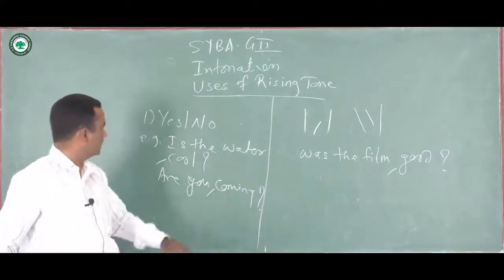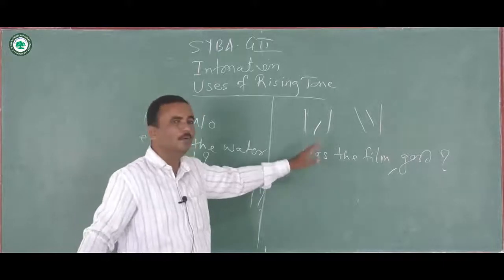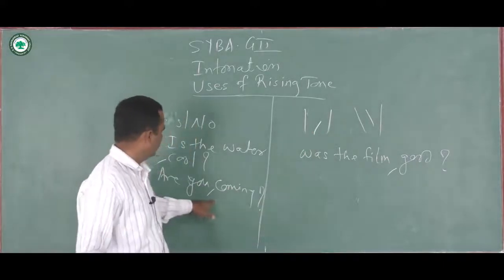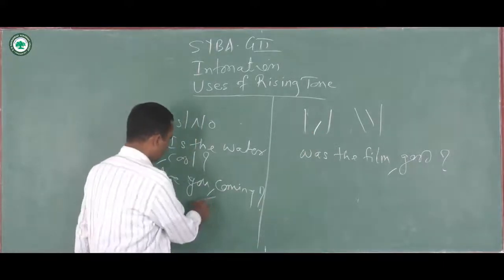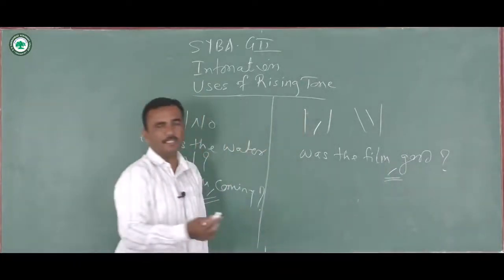In examples like this, is the water cold? Are you coming? Was the film good? You can see here it shows the rising tone. So this mark indicates change in pitch.